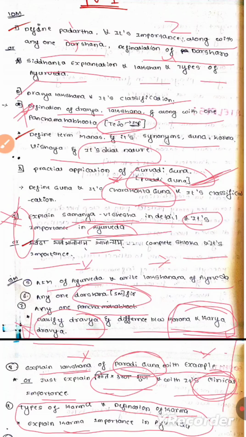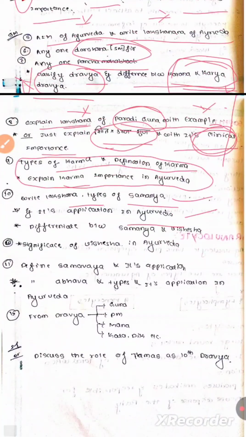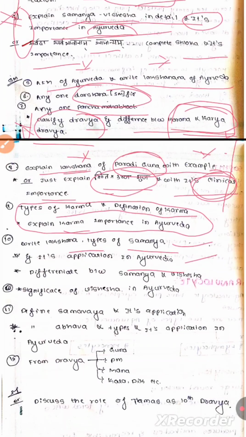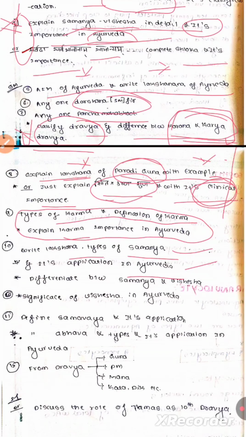In detail its importance in Ayurveda, such that they may ask again; if they asked there, they'll not ask here. If they ask here, they'll not ask there. So know its application in Ayurveda. Next one is the difference between Samanya and Vishesha. This is important.